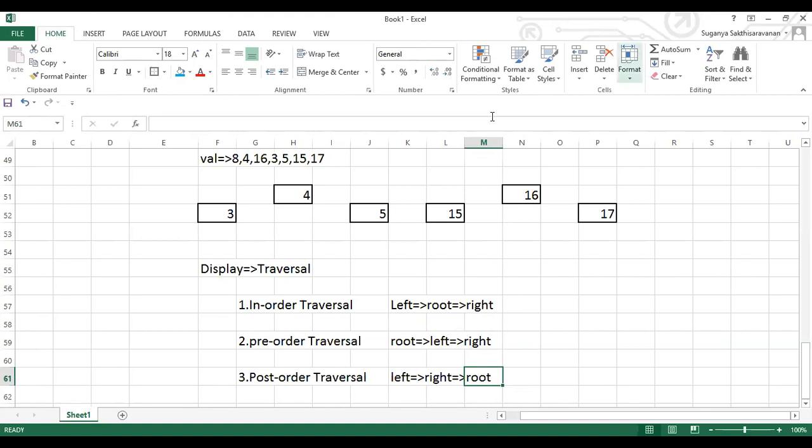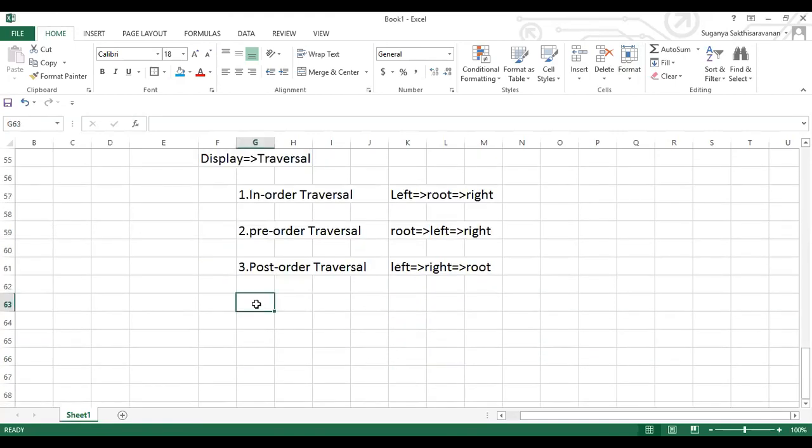Here we have one more order called level order. For level order, how is it going to go? This is very easy. Level order is a very easy, very common one. How is the traversal going to be there?